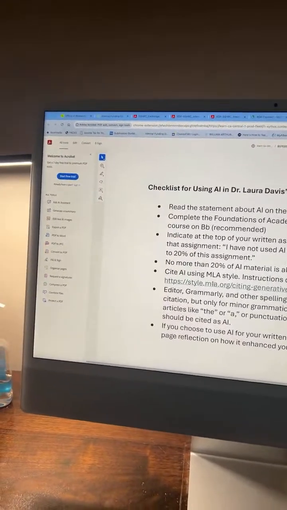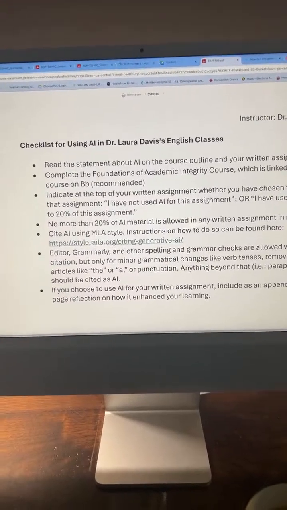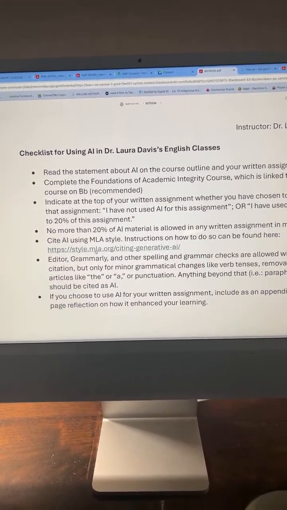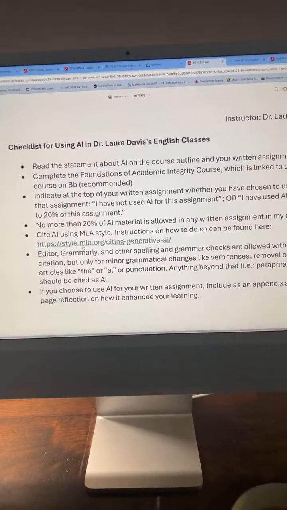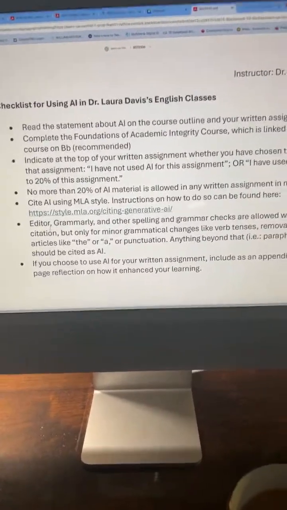Cite AI using MLA style, and this link takes you exactly to that place on the MLA website where you will find out how to cite that, and you can follow the rules there. Okay, and then this, I'll talk about this a little bit more too.